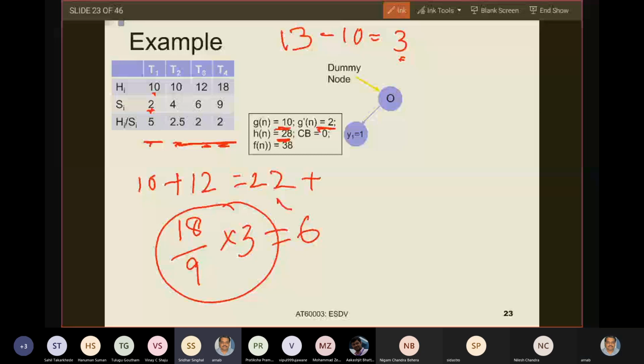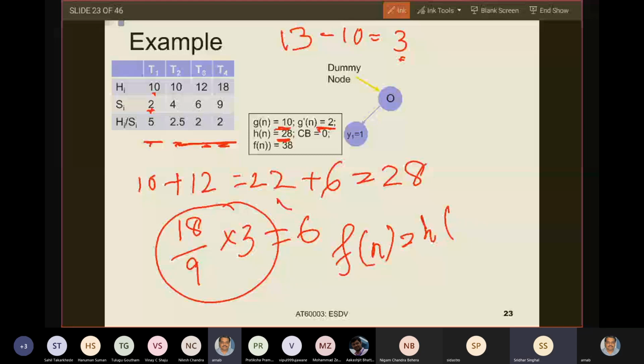Sir, in this case, if our HN plus GN had not come out to be 38, then we would have stopped going ahead with this branch. HN plus GN had not been equal to Fn, that is the maximum upper bound, then we would not have gone ahead. If Fn is calculated from this, Fn equals HN plus GN.